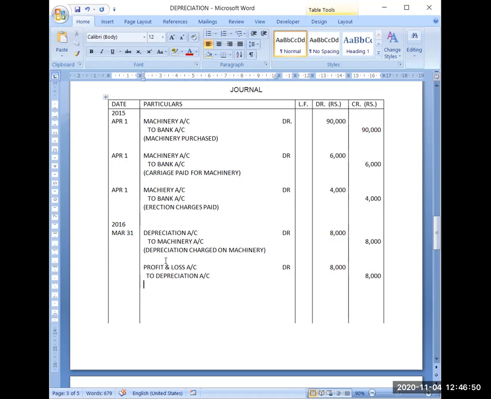Narration will be depreciation transferred to profit and loss account.